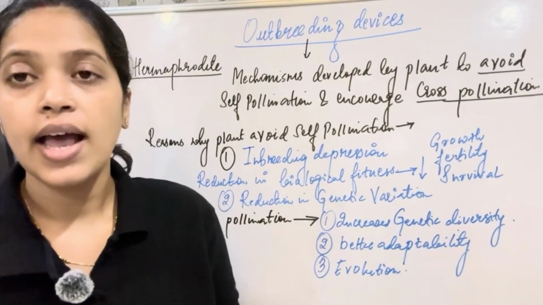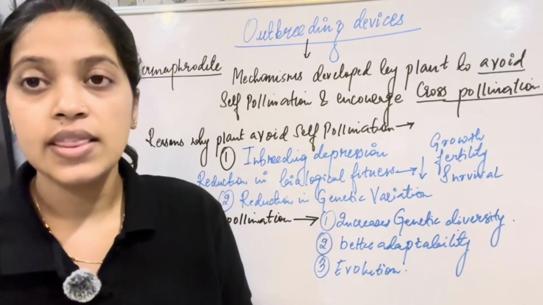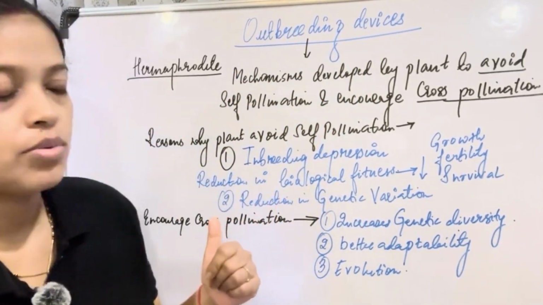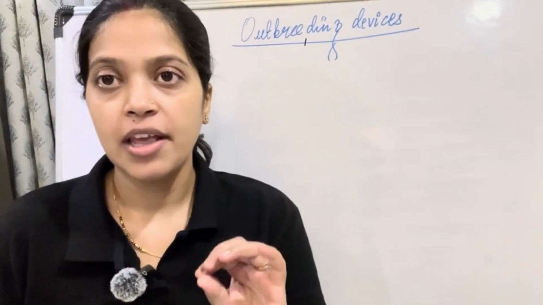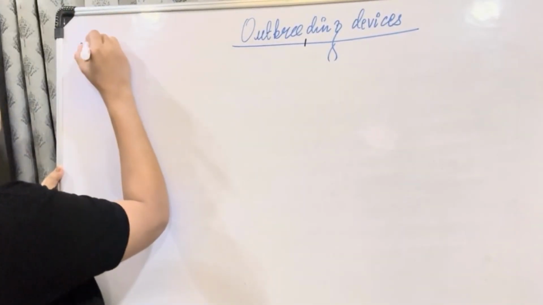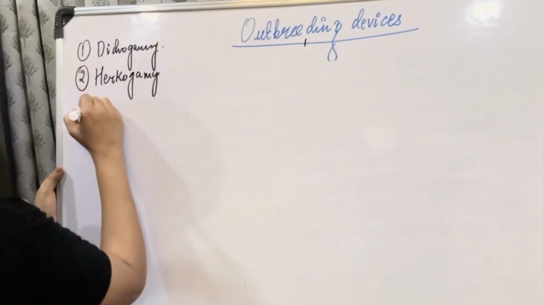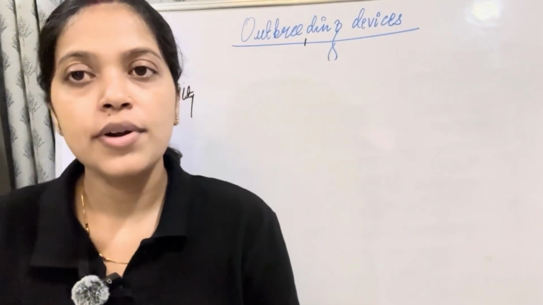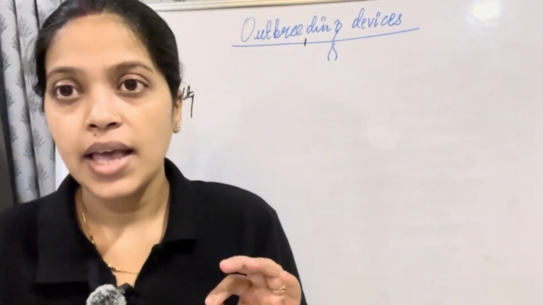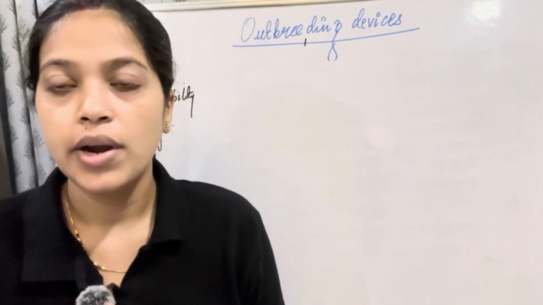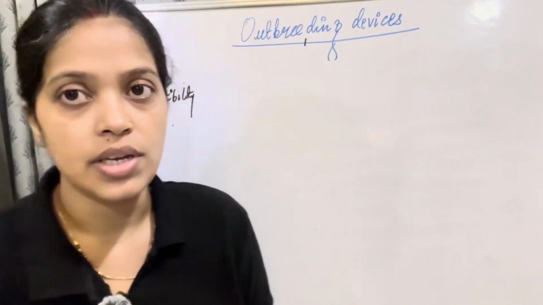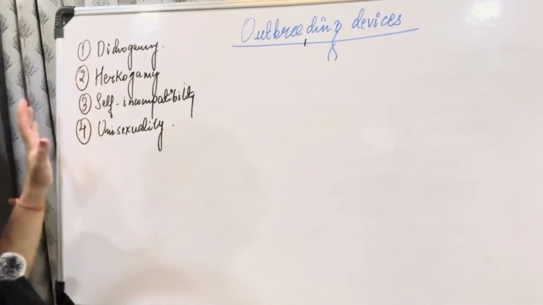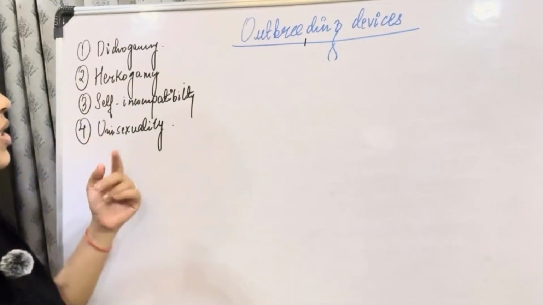For that, the plant has different mechanisms, different strategies, and that is how outbreeding devices are grouped into 4 different ways that we'll talk about. Now there are 4 different types of outbreeding devices, the mechanisms through which the plant tries to avoid self-pollination and go for cross-pollination. First is dichogamy, next is herkogamy, third is self-incompatibility, and the last one is unisexuality.